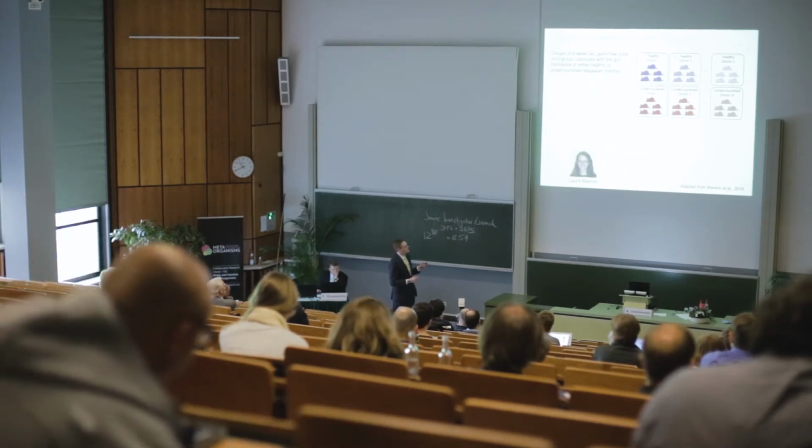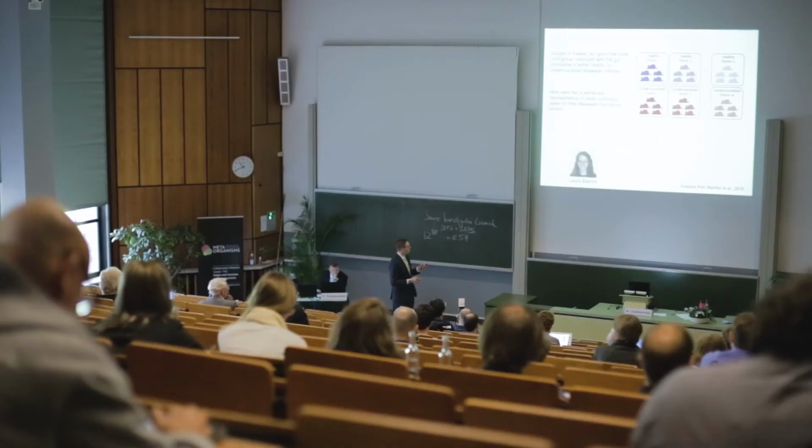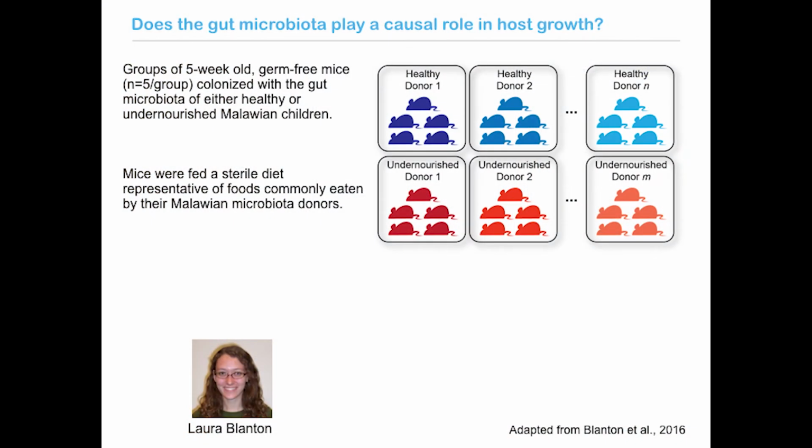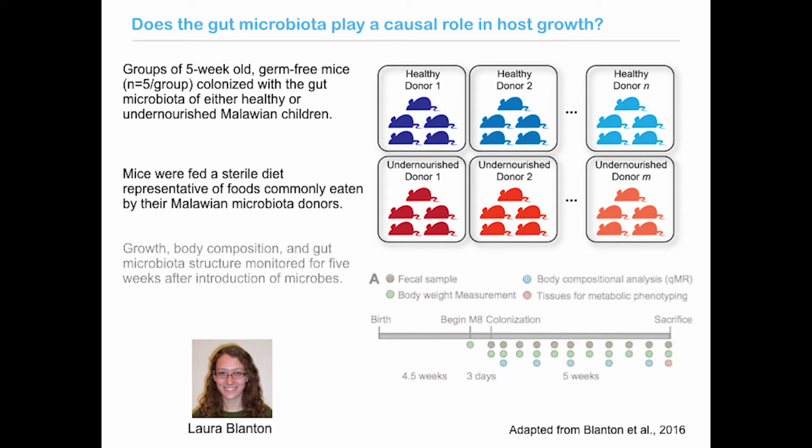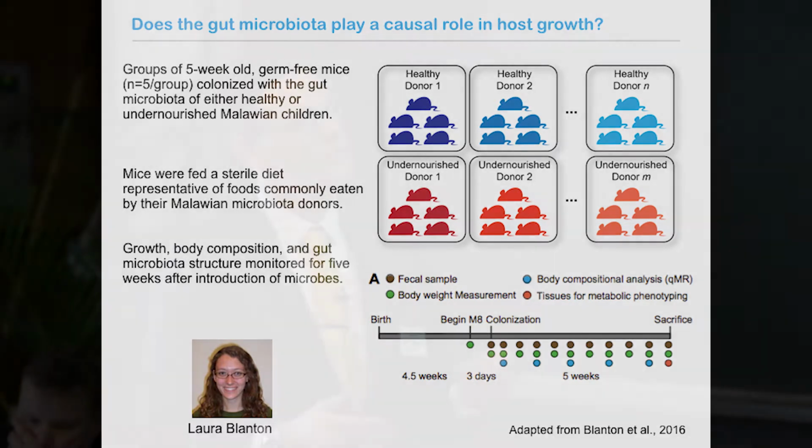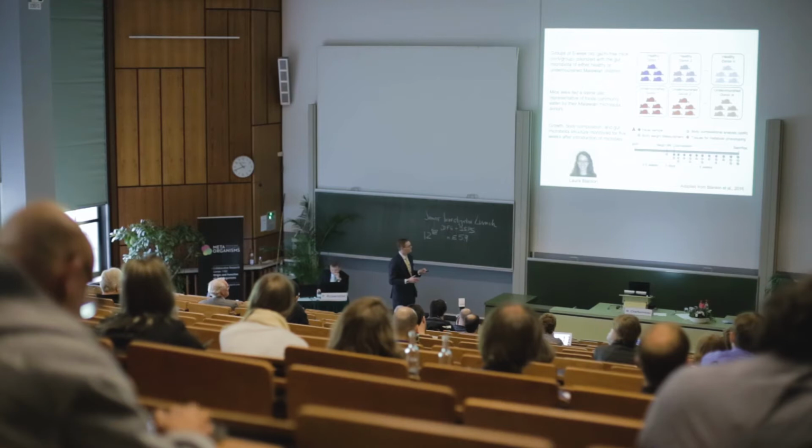And each group was colonized with a single microbial community from either a healthy or a stunted Malawian infant. The mice were fed a sterile diet representing foods commonly eaten by the Malawian microbiota donors from which they were sampled. And then we monitored the growth of these animals over a course of about 5 weeks from the time they were colonized, along with their body composition and the gut microbiota structure in these animals.